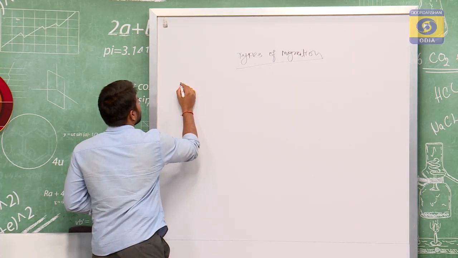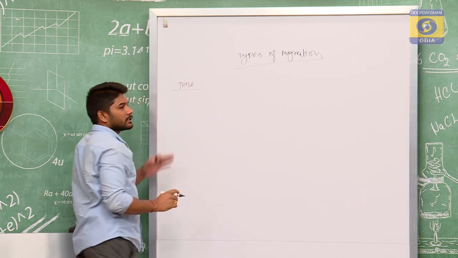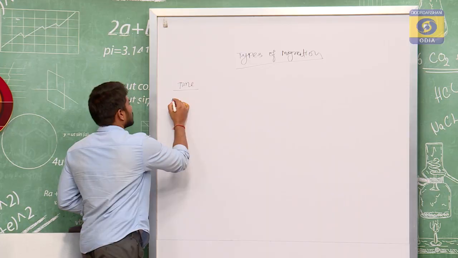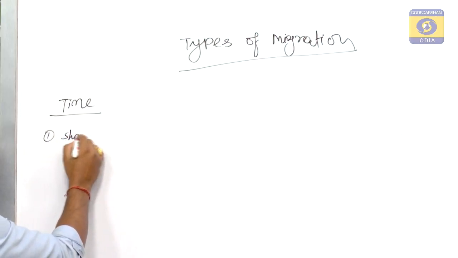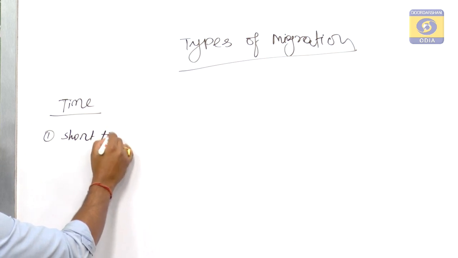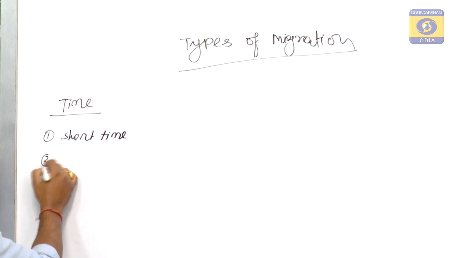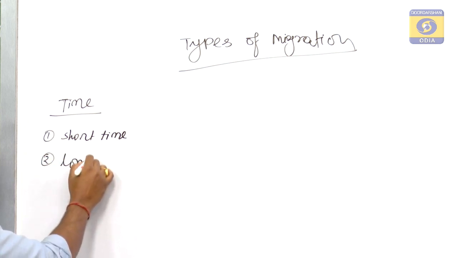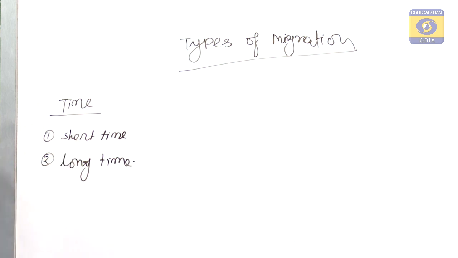If on the basis of time, it is broadly of two types, that is short time migration and long time migration. Now, what is short time migration?